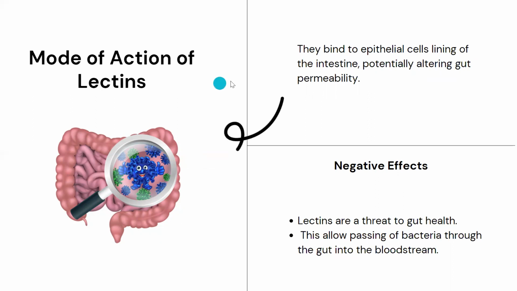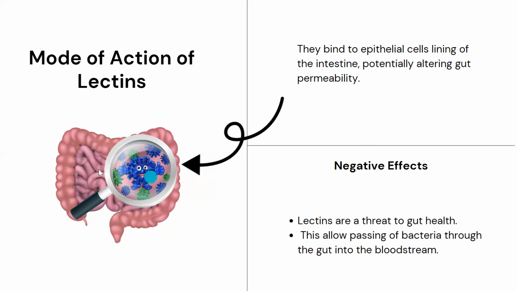So again, this action is taking place in the small intestine. They bind to the epithelial cell lining of the intestine, potentially altering the gut permeability. So now these lectins bind to the epithelial cells of the intestine. They alter the gut permeability, meaning it makes them more permeable. If it makes them more permeable, the negative effect is lectins are a threat to gut health. This allows passing of the bacteria through the gut into the bloodstream.